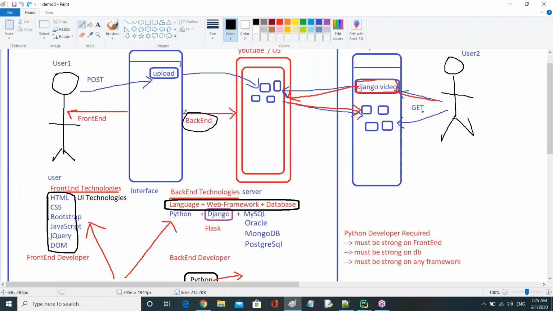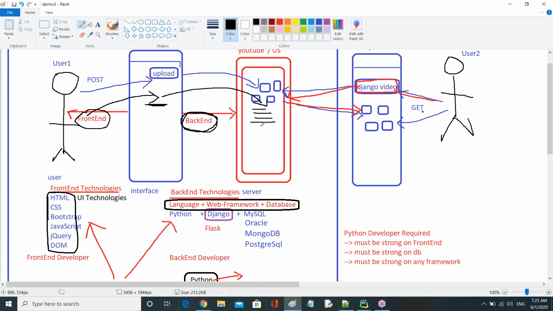Now we know how to develop the front end. My question is how to develop the back end? Observe here, on the front end, if I type anything and click enter, immediately the request goes to the server, and it does the operations.